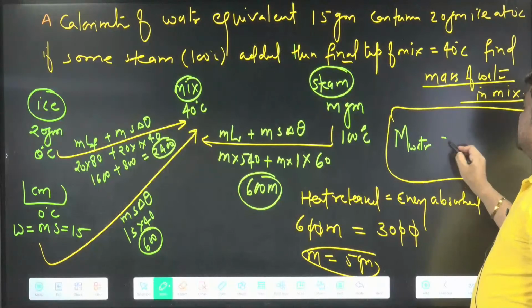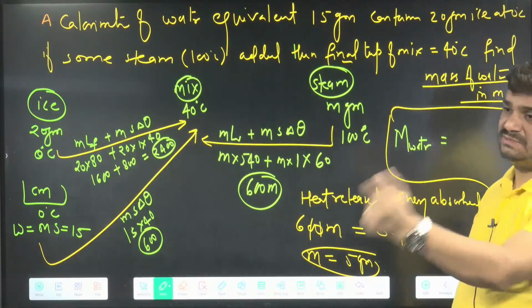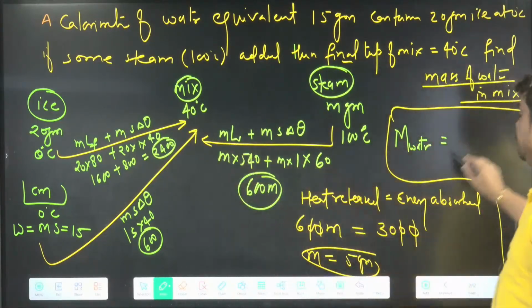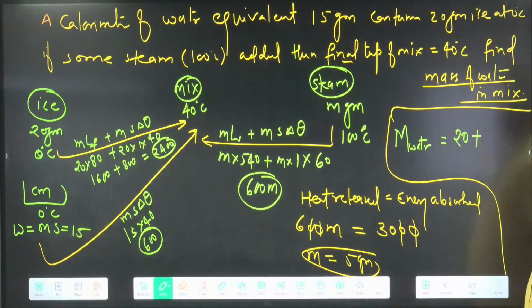That water will actually be coming from ice. Some ice will melt, okay? How much ice is going to melt in this one? 20 grams, and 5 grams of steam is going to condense. So finally, we can say 25 grams will be the water.